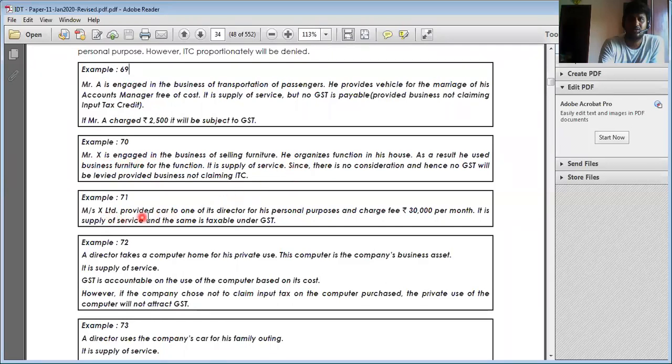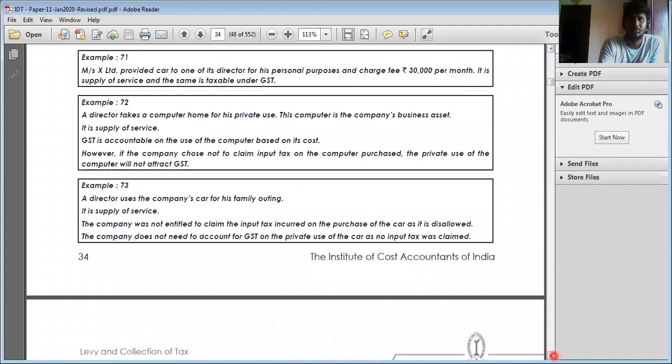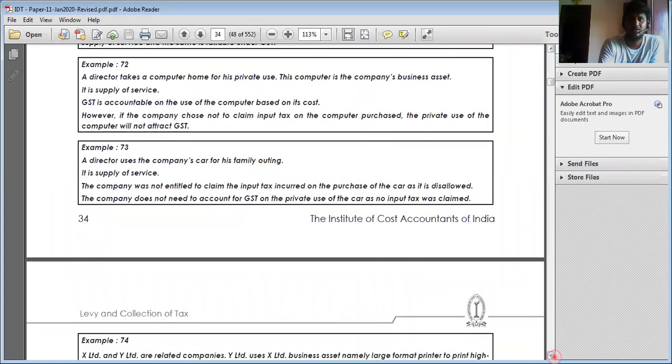Right. Mr. X Limited provided a car to one of his directors for personal use and charges rupees 30,000 per month. If he charges rupees 30,000, that is also regarded as supply. Next, if a director takes a computer home for private as well as official and business purposes, then it is not regarded as supply. Next, a director uses a company car for his family outing. Suppose ITC is not available, then no GST. If ITC is available, then GST will be charged accordingly.